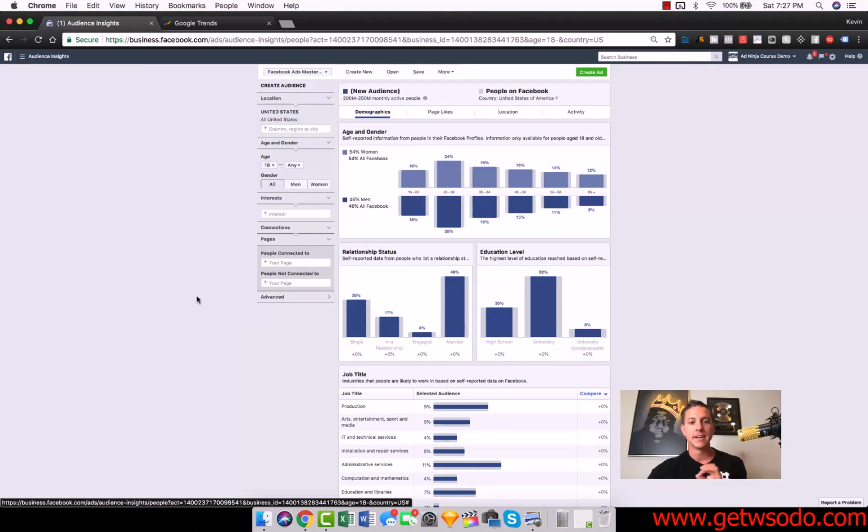So don't take this for granted. We can look at the United States. If we want to look at other locations, we can do that here. We can choose age and gender information. But the main thing that we're going to be using Audience Insights for is right here, right? Again, if you want to do your page or custom audiences, you can do that as well. But we're just going to show this for interest.